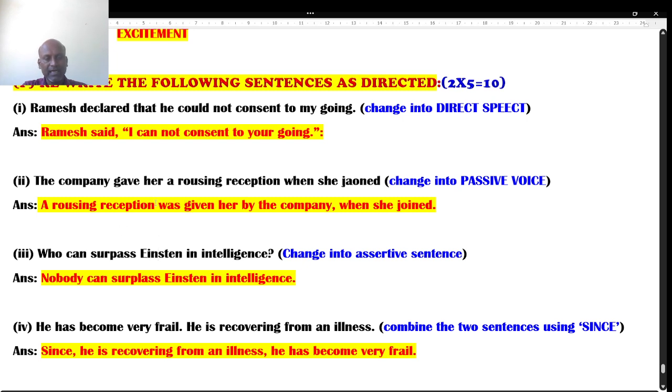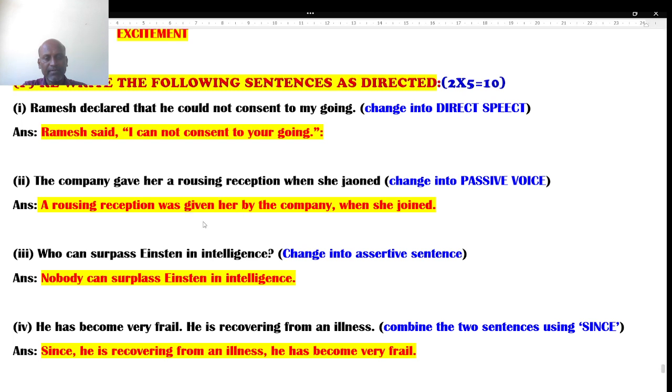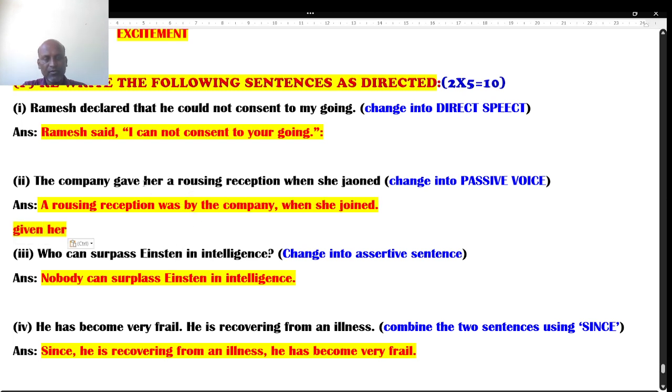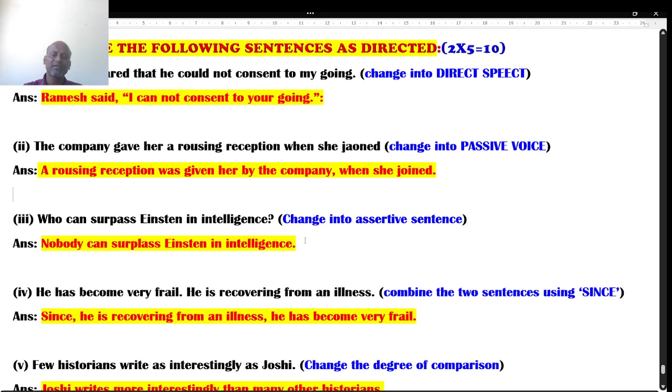Rousing reception is singular, so I used was, and V3 plus by, past participle plus by. So gave, its past participle is given her, right? And then add by, the company, replacing the object into subject, and keep "when she joined" as it is. To join my online classes, I'll teach you six types of active to passive asked in all the competitive exams.